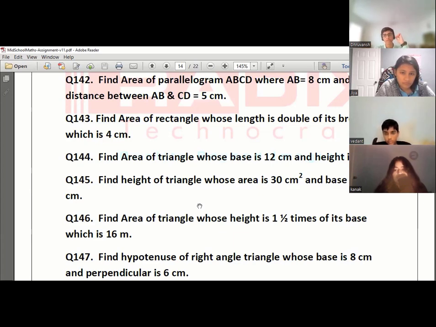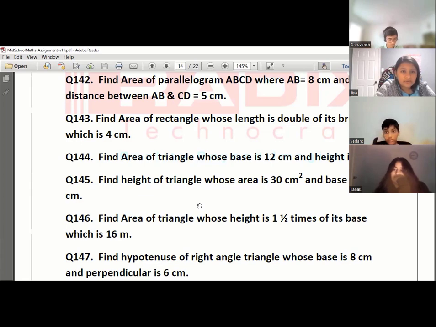So Dhruvan, area of triangle is half into base into height. How much is the base in the question? The base is 16 meters. How much will be height then? 1.5 of 16. So you find out 1.5 of 16, which is 24. So area will be half into 24 into 16, right? Okay, sir. Confusion cleared? Yes, sir. Perfect. Anybody, any confusion till 150 question?